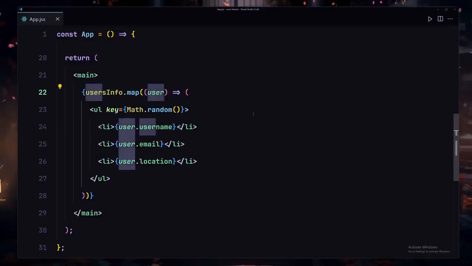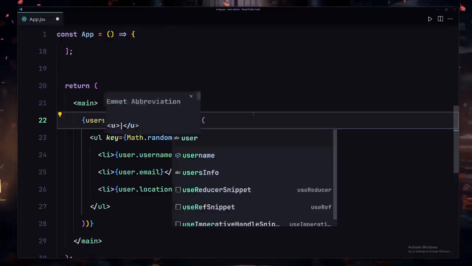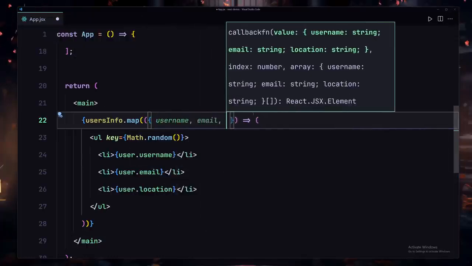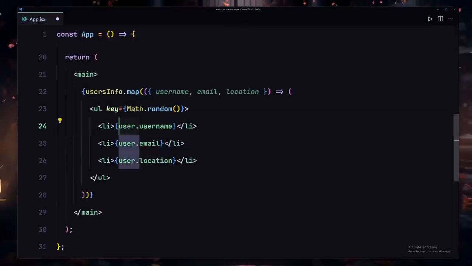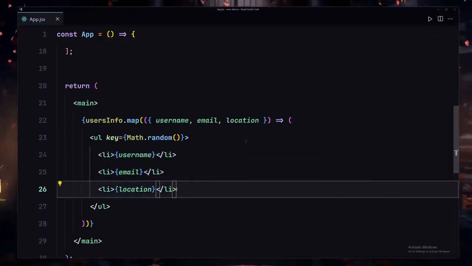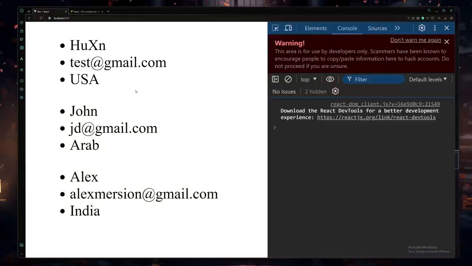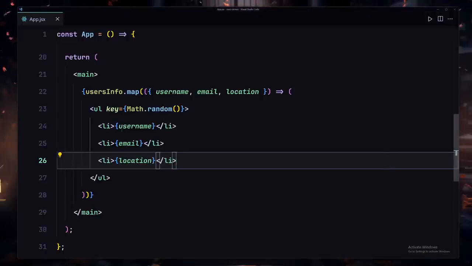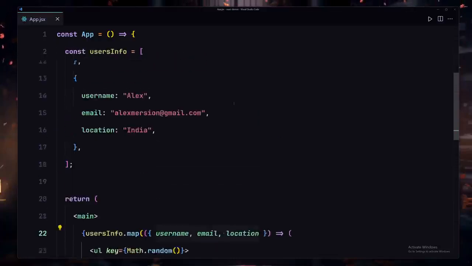Now I'm going to remove these users from here, and I'm going to provide my curly brace right here, and I'm going to destructure the username, also the email, and I'm going to also destructure the location as well. And now I no longer have to use these users again and again. I'm going to select that, hit Control D, and I'm going to remove that from here. Okay, so now if I save my file, and now if I refresh there, we are still getting that same result right here. But now we no longer have to provide that user dot again and again for all of these properties. So yeah, this is how we are going to be destructuring the properties from this array.